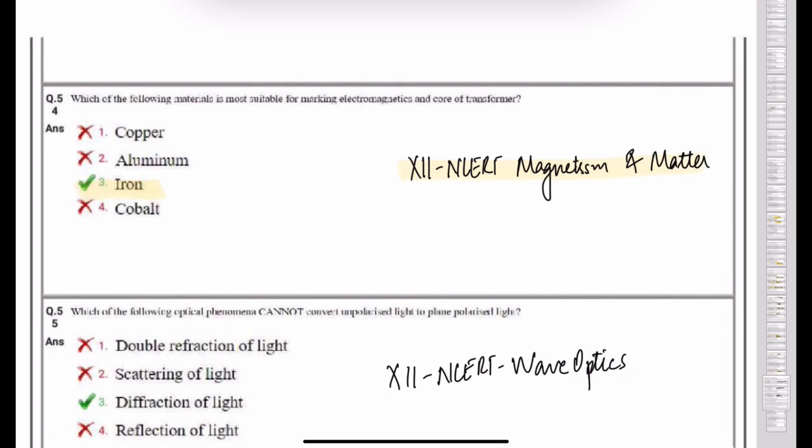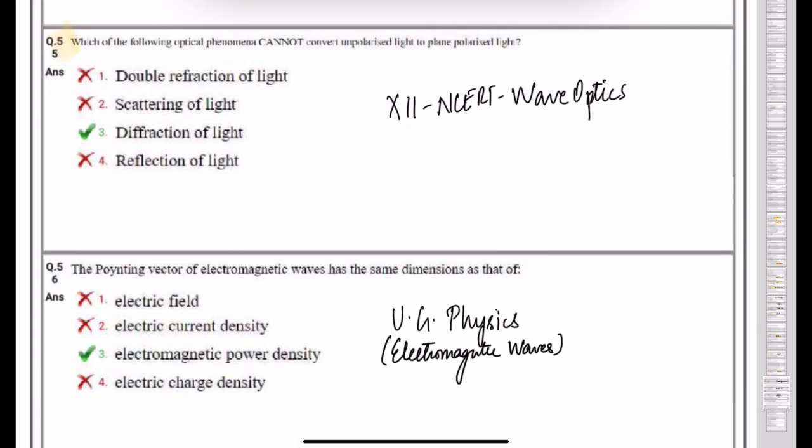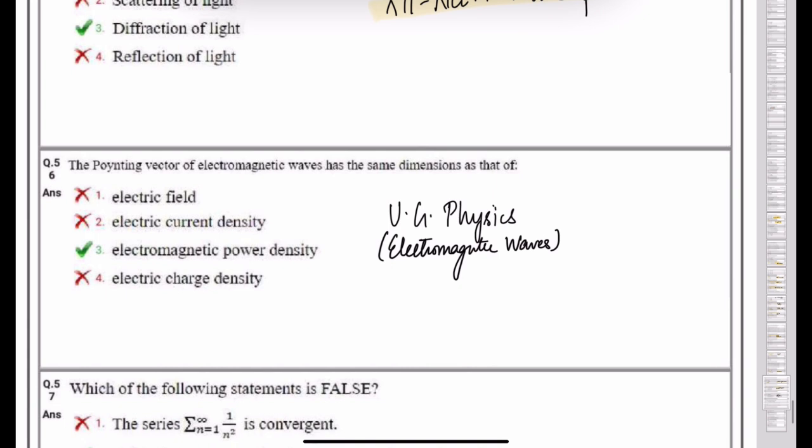Question number 55. Which of the following optical phenomena cannot convert unpolarized light into plane polarized light? These are all topics from wave optics class 12th NCERT. Next question number 56. The Poynting vector of electromagnetic wave has the same dimension as that of. So Poynting vector we have not studied in NCERT. This was our first year physics syllabus from electromagnetic waves. Now next question. I think that's the end of it.